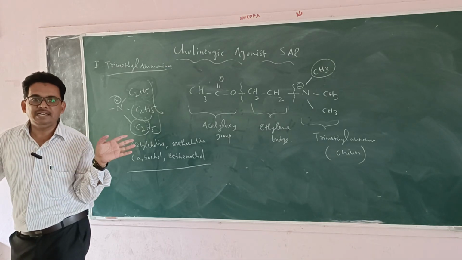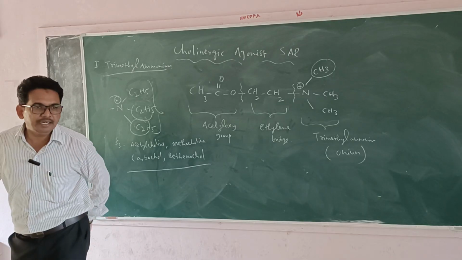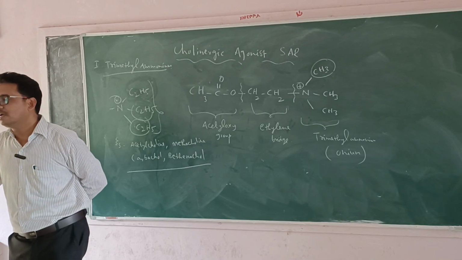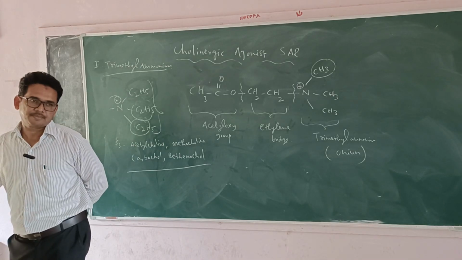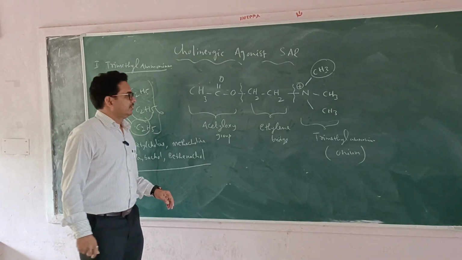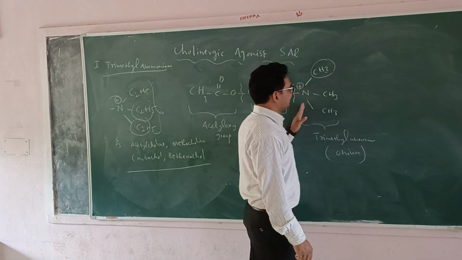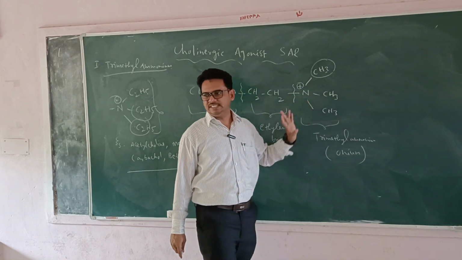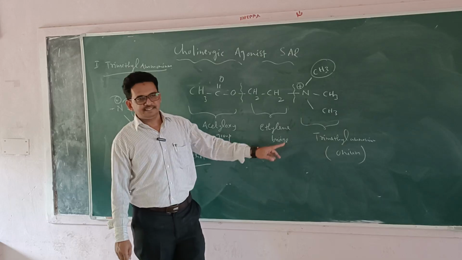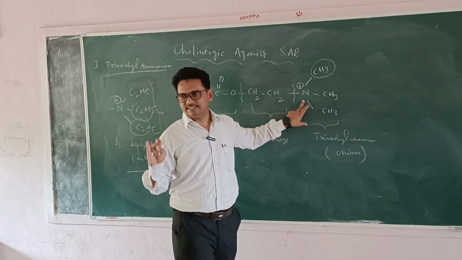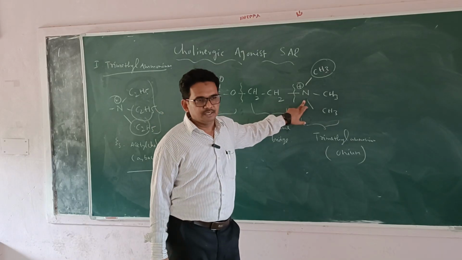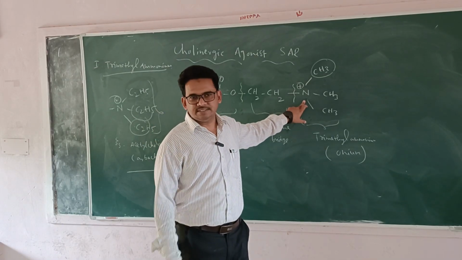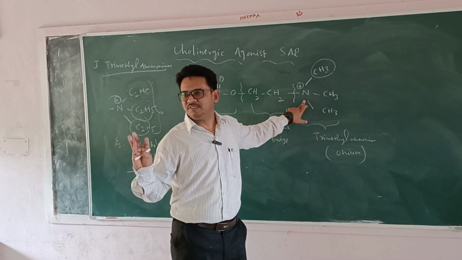It is going to produce antagonist activity towards the cholinergic receptors. Then another thing is that, for example, here nitrogen is there. This nitrogen can be replaced with sulfur, arsenic, phosphorus, or antimony.